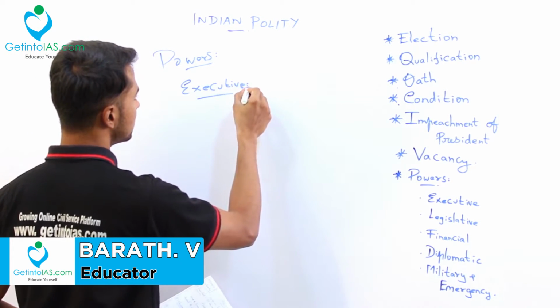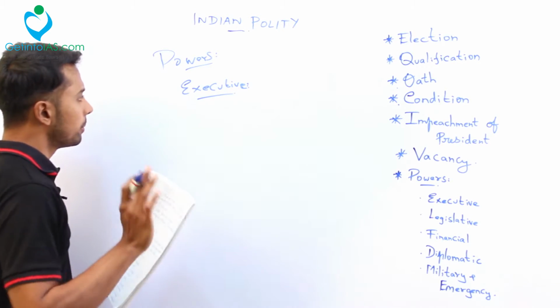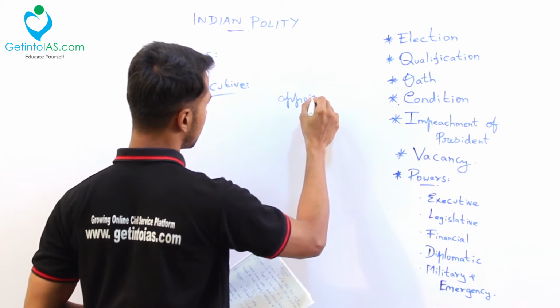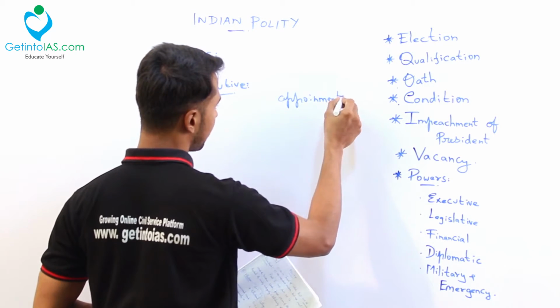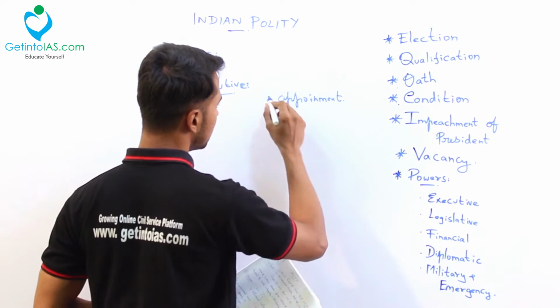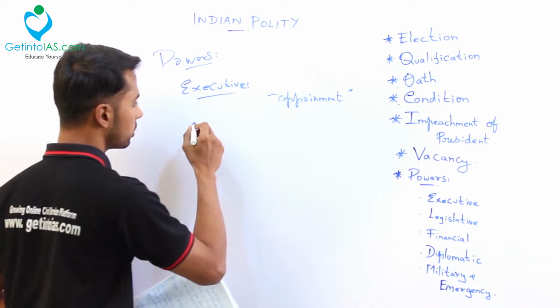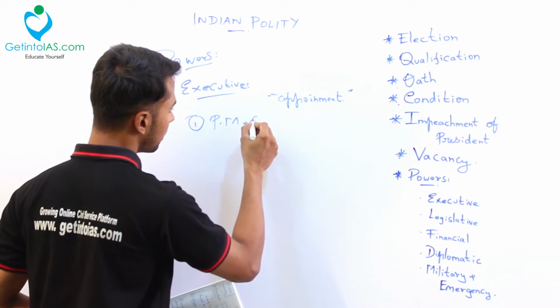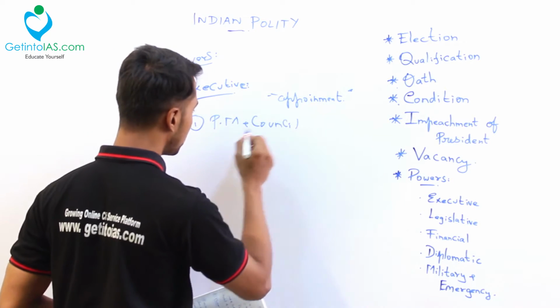What are his executive powers? You remember one code word for the executive: appointment. That is the code word. He is appointing many members, that is the main code word for this executive. First one is he is appointing the Prime Minister. The Prime Minister and Council of Ministers are appointed.